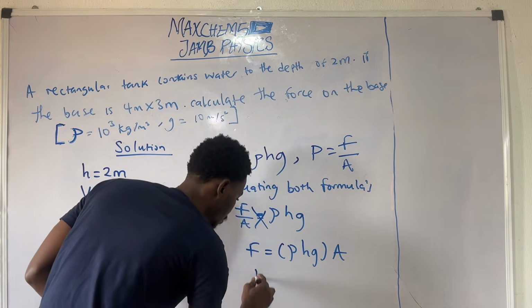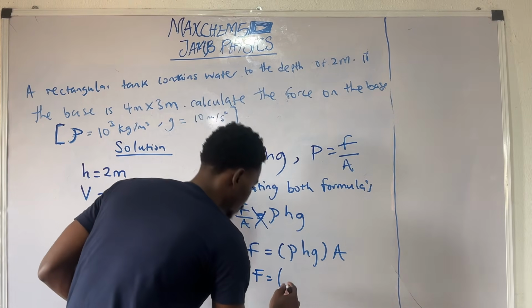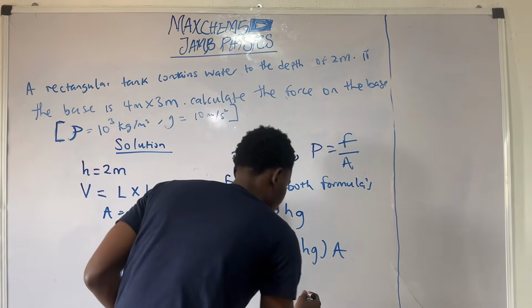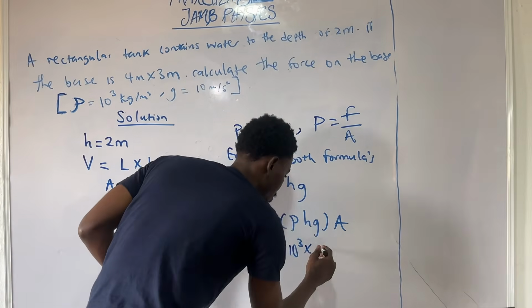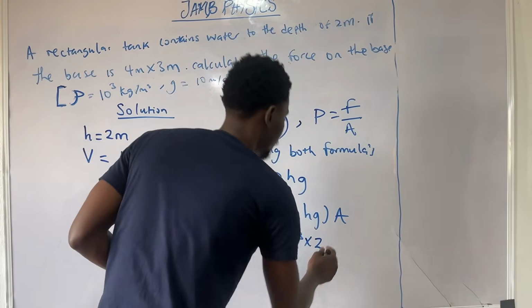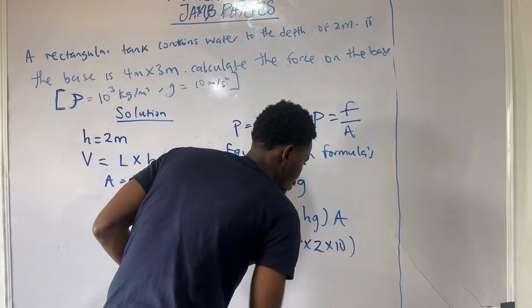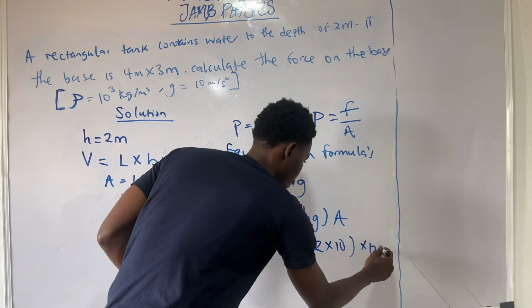Substituting that into the formula, the force becomes the density of water, which is 1000 kilogram per meter cube, the depth, which is 2 meters, multiplied by the acceleration due to gravity, 10 meters per second square, multiplied by the area, which is 12.